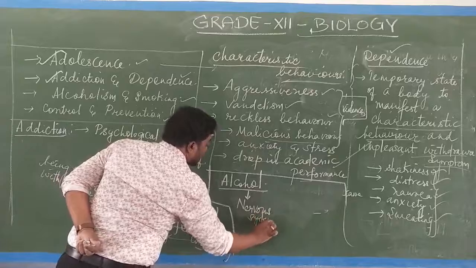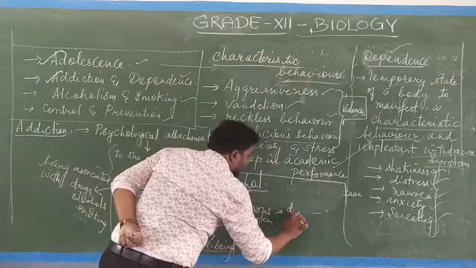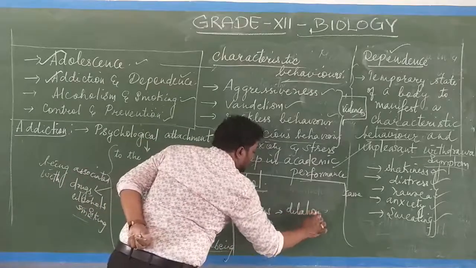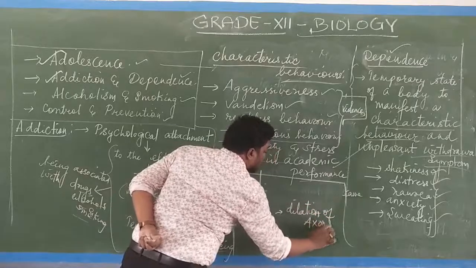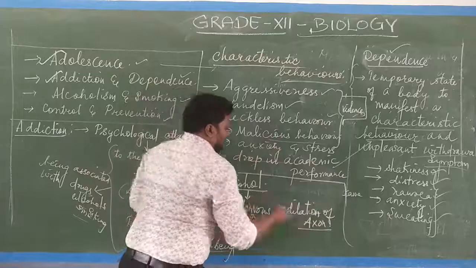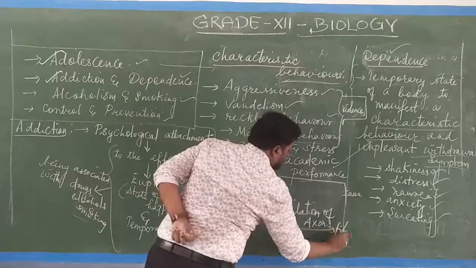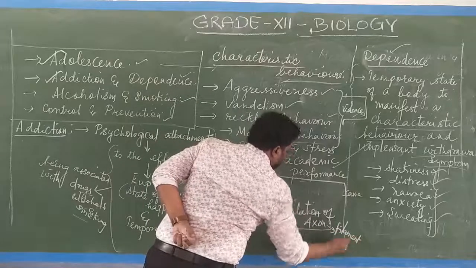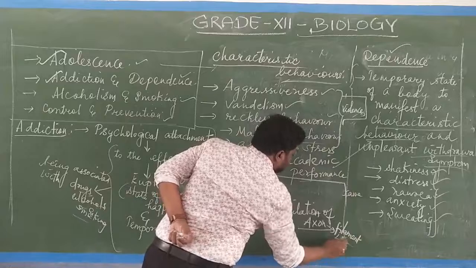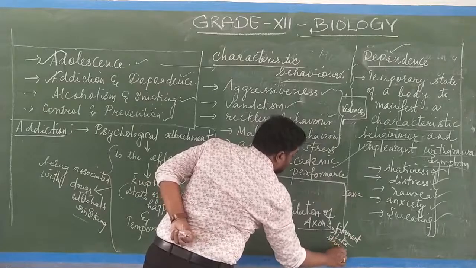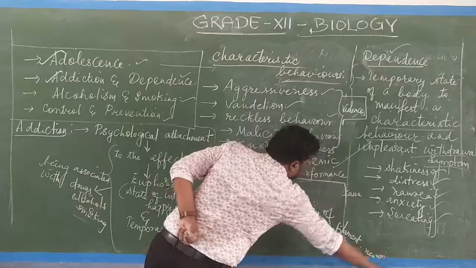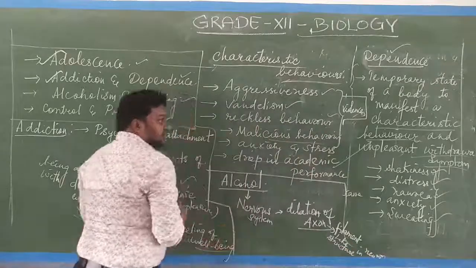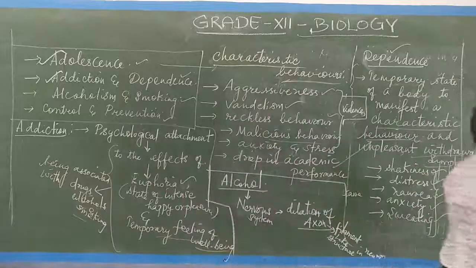In the nervous system it causes dilation of the axon. What is this axon? It is a filament-like structure in the neuron. How will the filament-like structure be?